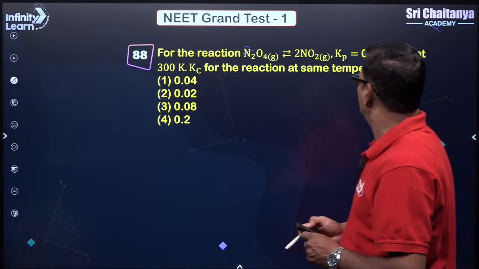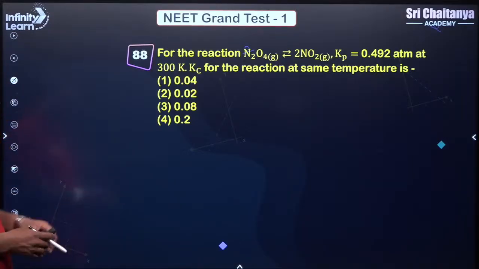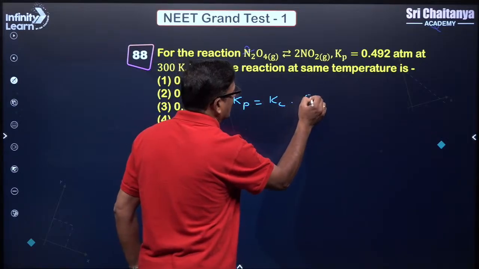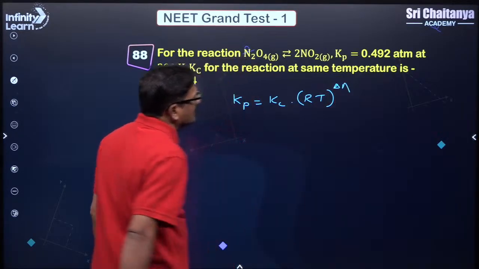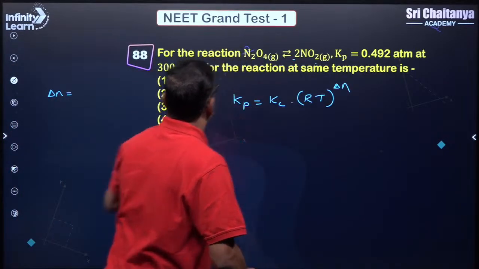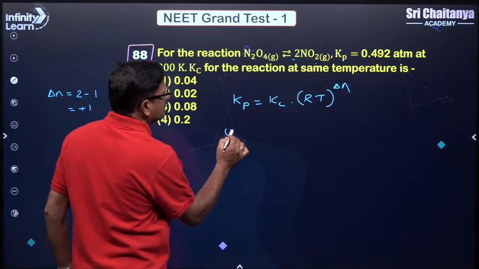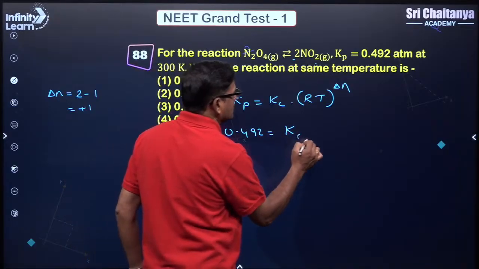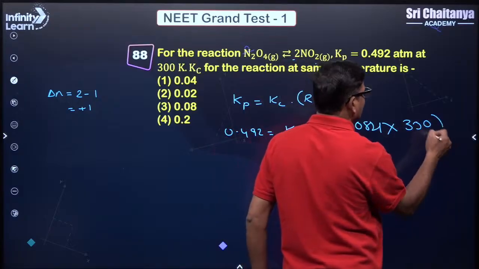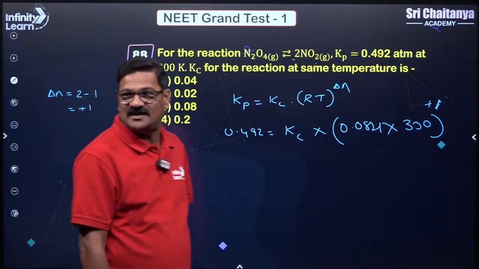For the reaction N2O4 to 2NO2, Kp is given as 0.492 atm. And what is the Kc? What is the relation between Kp and Kc? Kp is equal to Kc (RT) to the power delta n. So delta n for this reaction is going to be 2 minus 1, which is equal to plus 1. So it is going to be 0.492 is equal to Kc into 0.0821 into temperature 300 Kelvin, with delta n equal to plus 1. So on solving for Kc, you are going to get the answer. Understand?